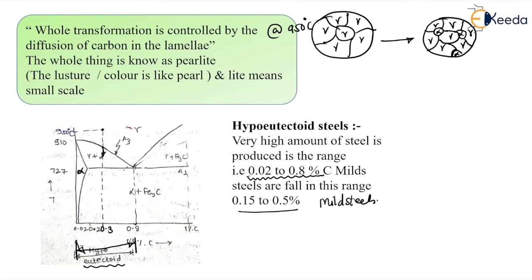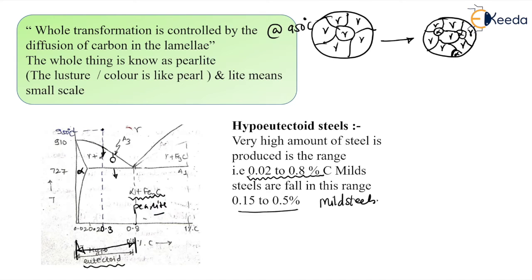Now, below the A1 line, all the remaining gamma grains transform into alpha plus Fe3C in a layer by layer structure, that is lamellae, and the structure is pearlite.